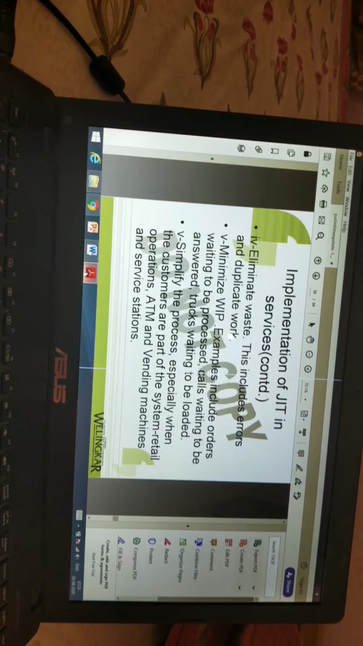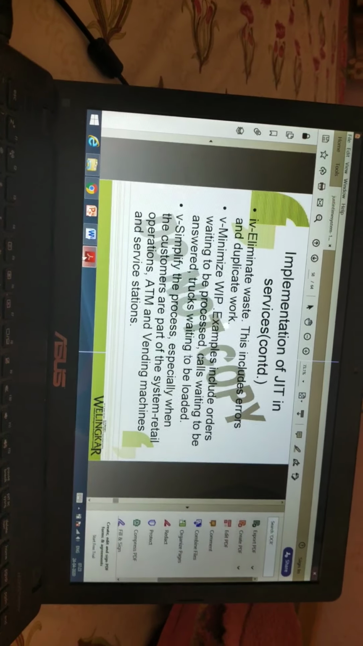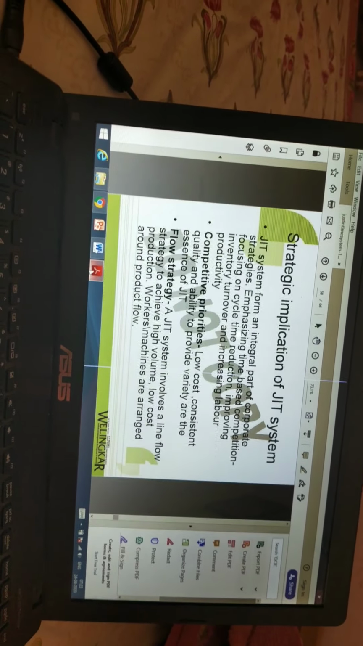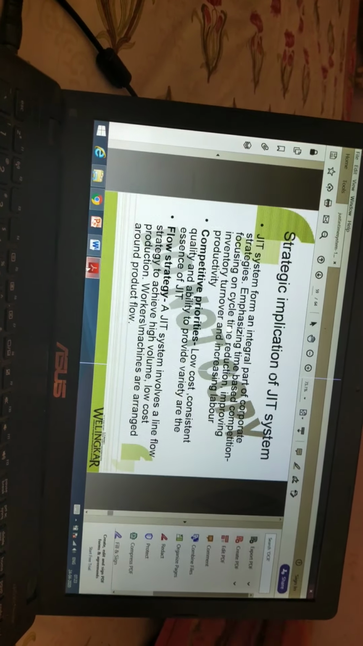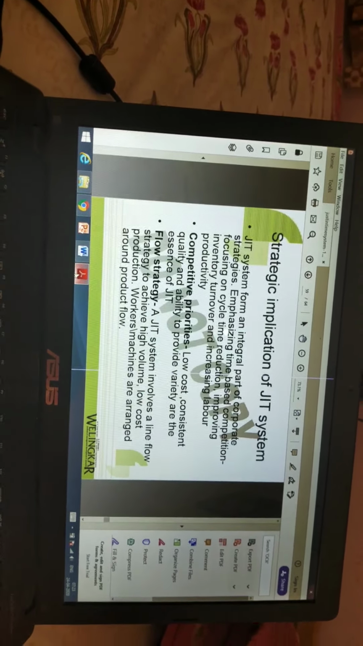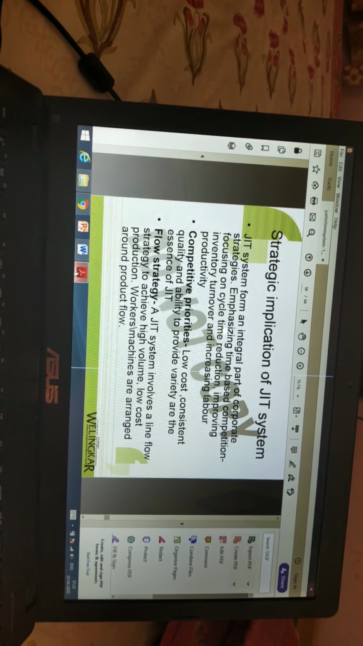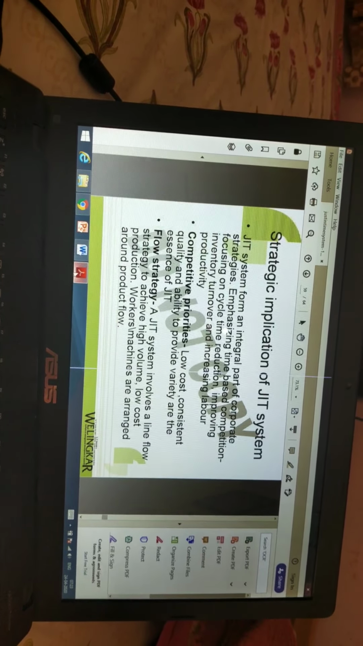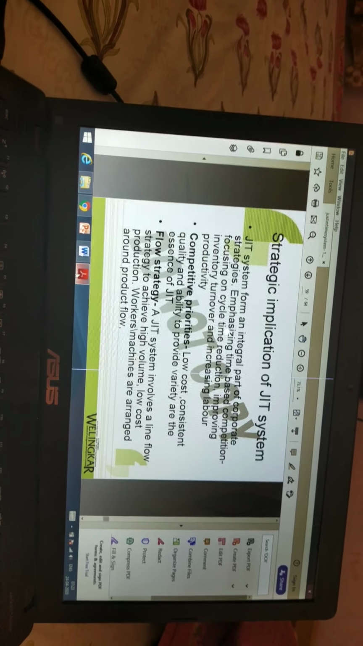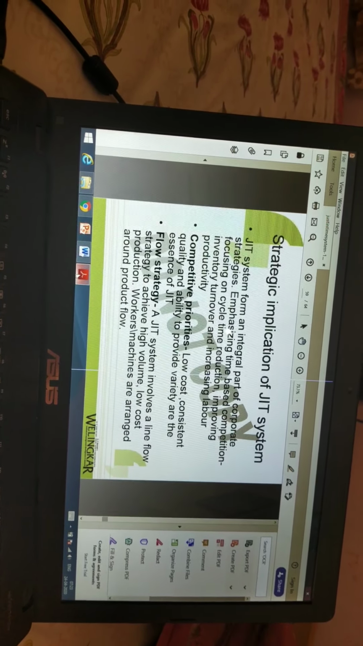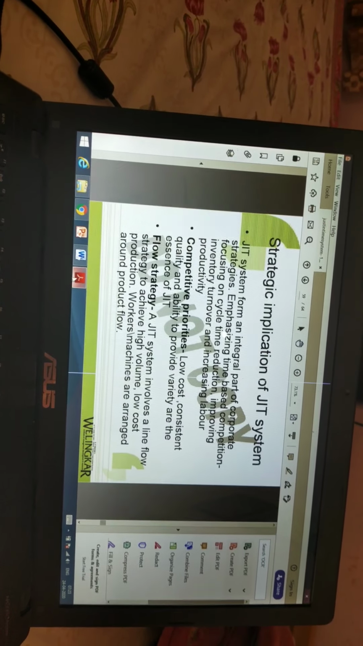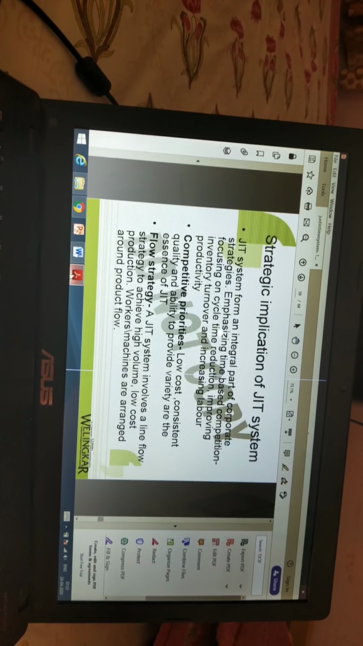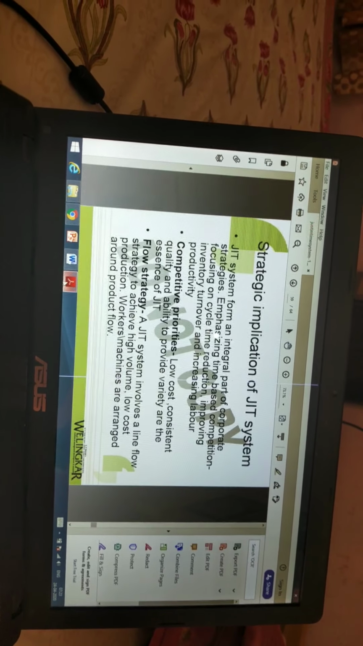Simplify the process, especially when the customers are part of the system: retail operations, ATMs, vending machines and service stations. Strategic implication of JIT system. JIT systems form an integral part of corporate strategies, emphasizing time-based competition, focusing on cycle time reduction, improving inventory turnover, and increasing labor productivity. Competitive productivity, low cost, consistent quality, and ability to provide variety are the essence of JIT.